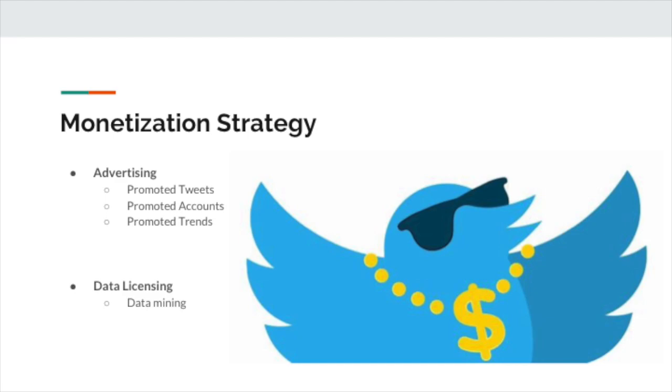Twitter has a very interesting monetization strategy. According to Investopedia, Twitter makes the majority of its money from advertising. In fact, Twitter earns at least 86% of its revenue from advertising, and it does this by promoting tweets, accounts, and trends. Twitter also sells promoted tweets to marketers, and these then appear in users' Twitter feeds. Twitter has a special algorithm that makes sure that promoted tweets make it into the right users' timelines.